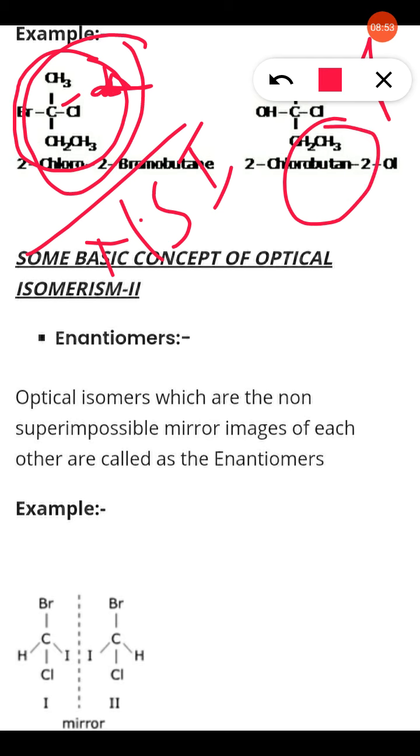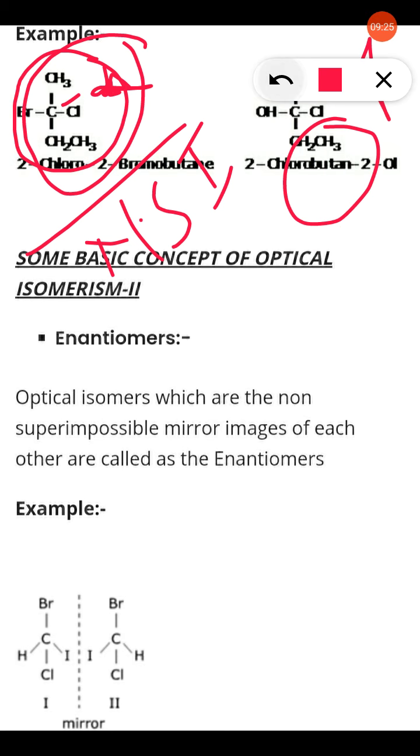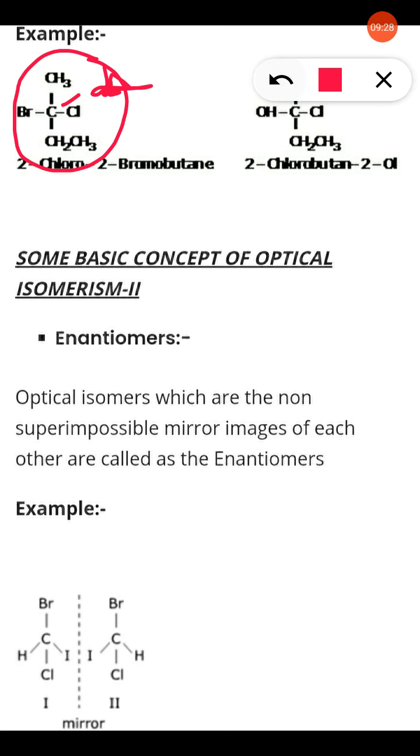Similarly, if we apply this to the next example, what happens? Here there is 2-chlorobutan-2-ol. When we apply a mirror image, they do not overlap with each other because there is Cl, there is OH, then Cl, C2H5, CH3. They are not overlapping, they are not superimposable, so it is said to be asymmetric, and the object and image are known as non-superimposable. So they are enantiomers. When a source of light is passed, the light observes the image and object separately, then that is said to be optically active,